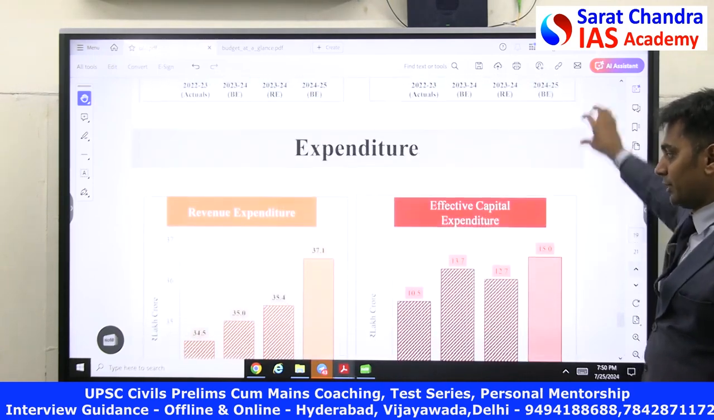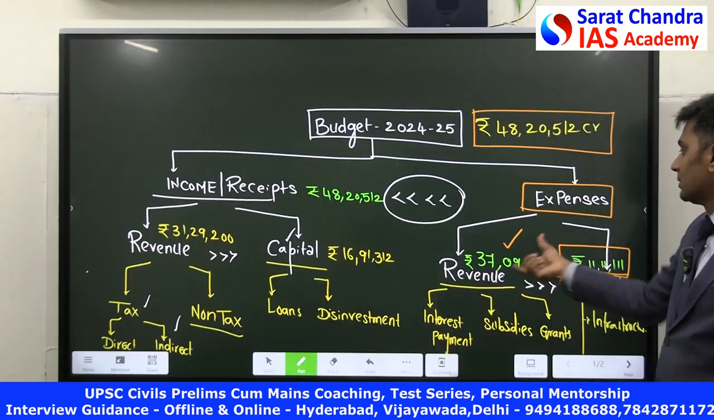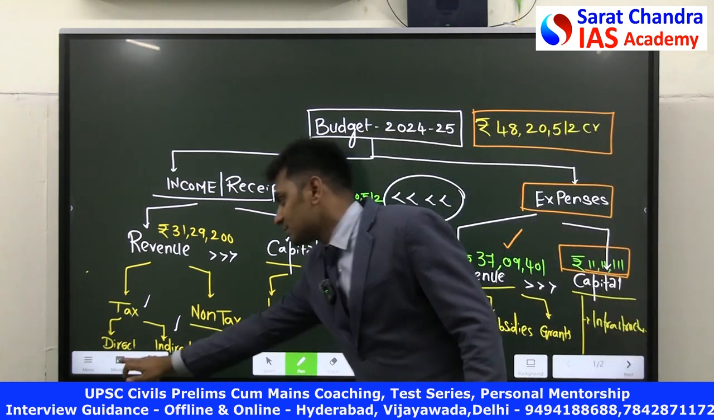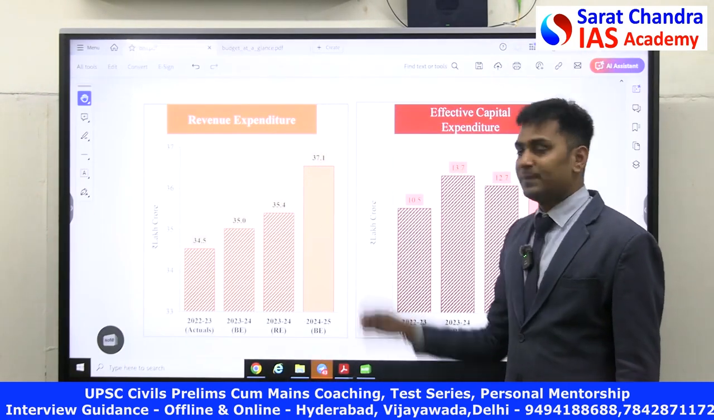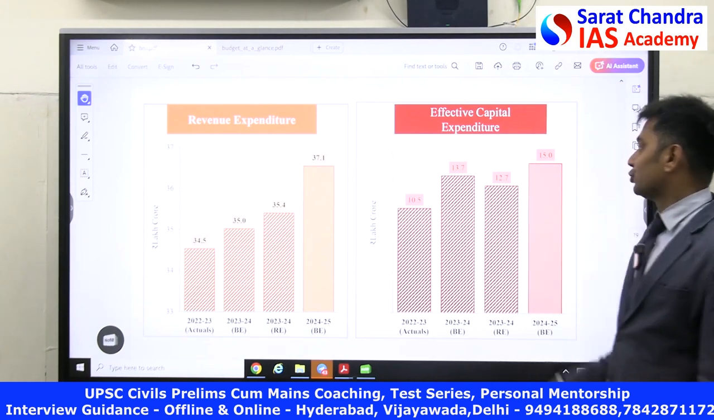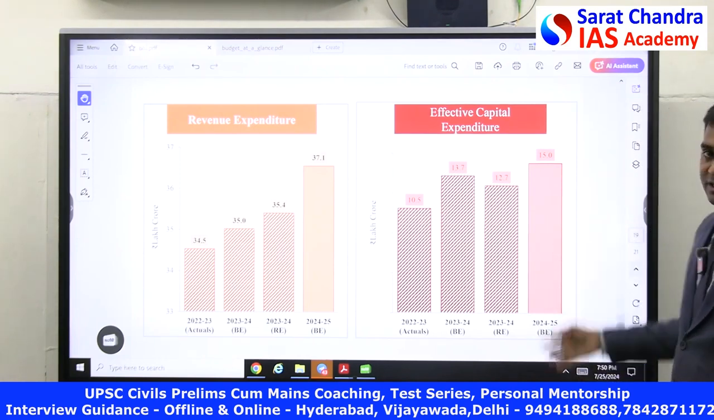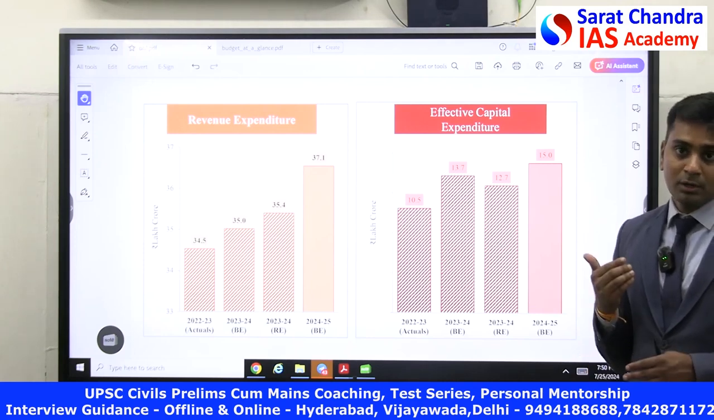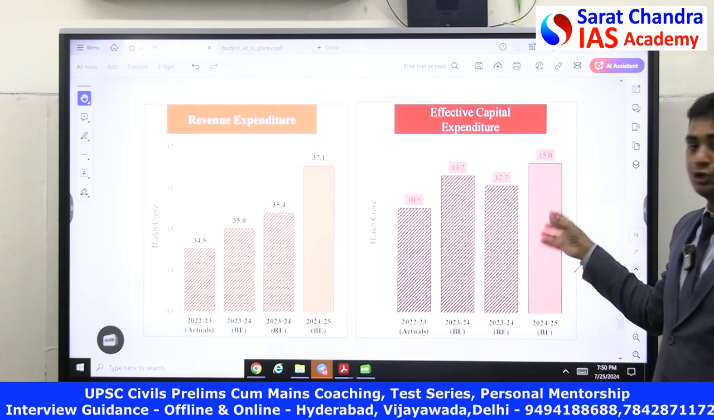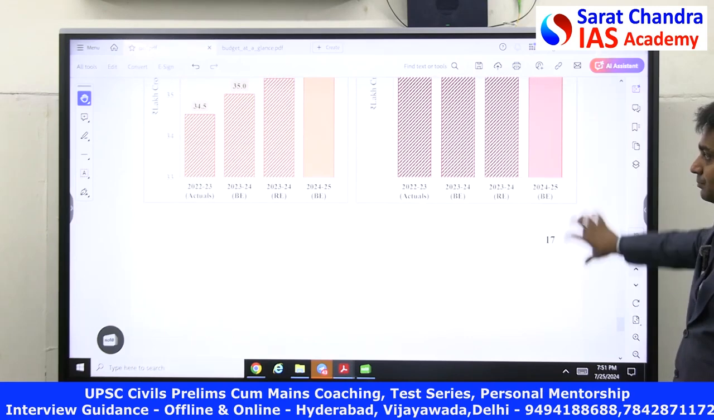And the expenditure component, just like we have discussed in this, the revenue expenditure and the capital expenditure that we have. If you look at this system, how much expenditure is there? Revenue expenditure has gone to 37.1 lakh crores this year, whereas effective capital expenditure has been increased to 15 lakh crores. Effective in the sense it includes both the so-called capital expenditure that is done by the Government of India, as well as the expenditure that is done by the so-called states on creating capital assets.